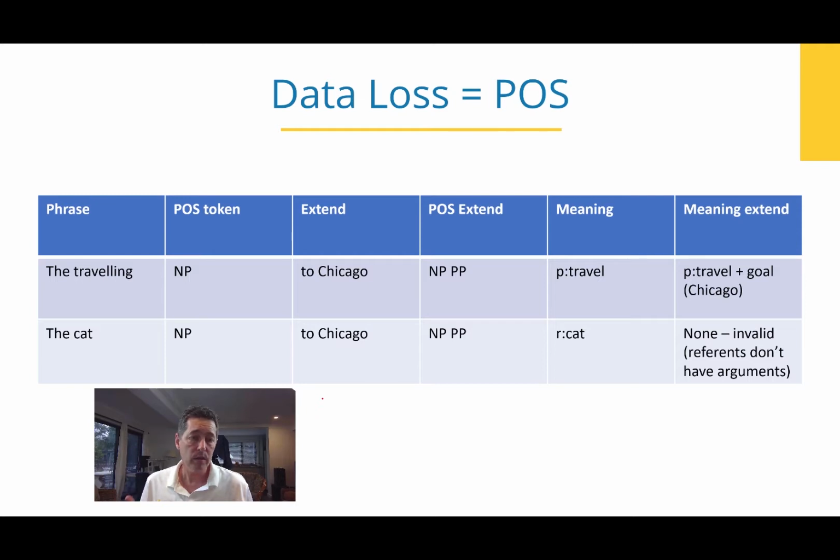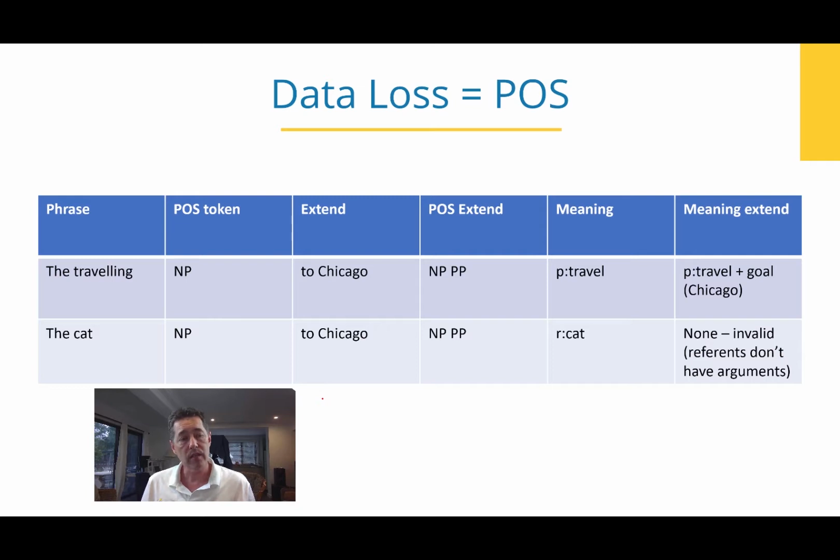Now, here's the problem that we have with parts of speech. We create data loss. It's really the result of the rules-based system, but parts of speech are the elements that are being mapped onto, and we lose data as a result. So here's the example. You've got the traveling, which is a noun phrase, so the traveling would be replaced with NP in a parser, and the cat will also be replaced with NP, but they're really completely different concepts.